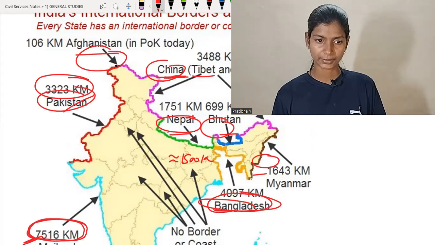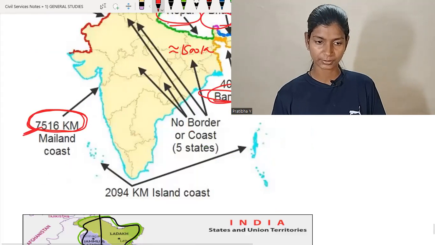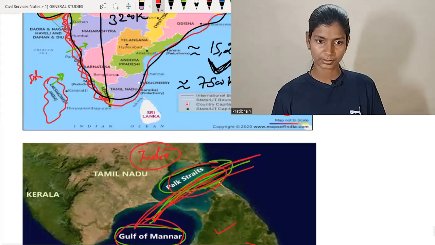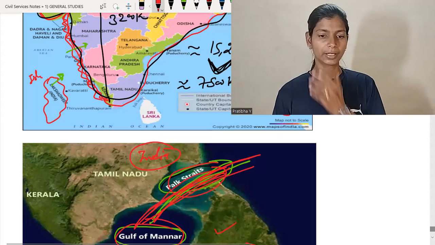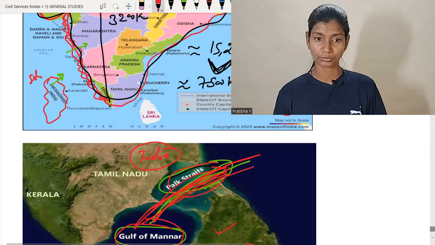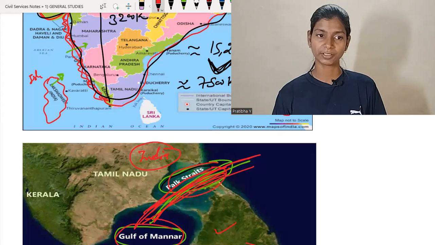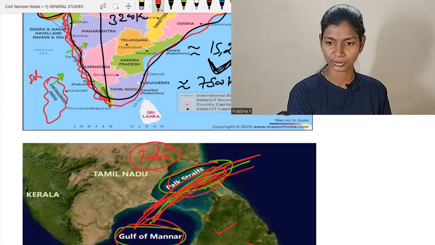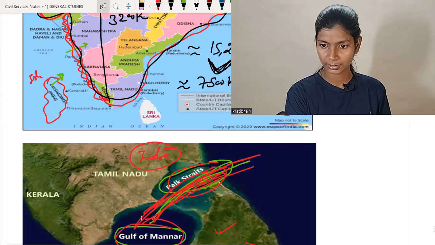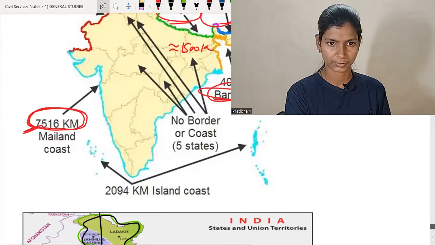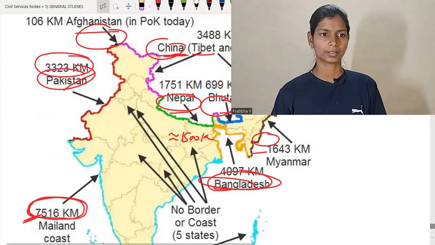And Sri Lanka is separated by the narrow sea, which is formed by Palk Strait and Gulf of Mannar. So one country is separated from us through this narrow sea channel, and 7 countries share a land boundary with India. And also in this picture, I show you the measure of land frontier with different countries.